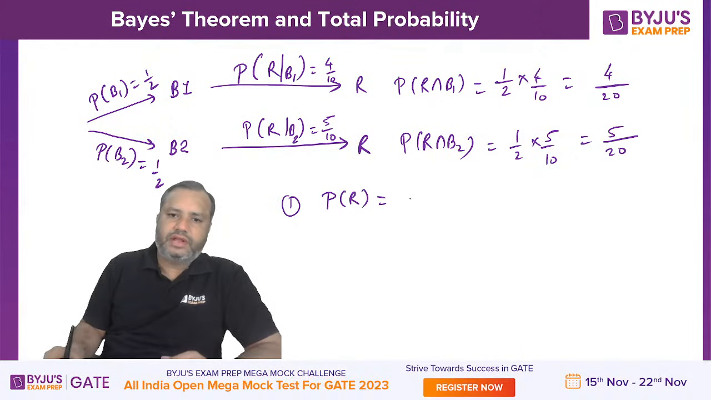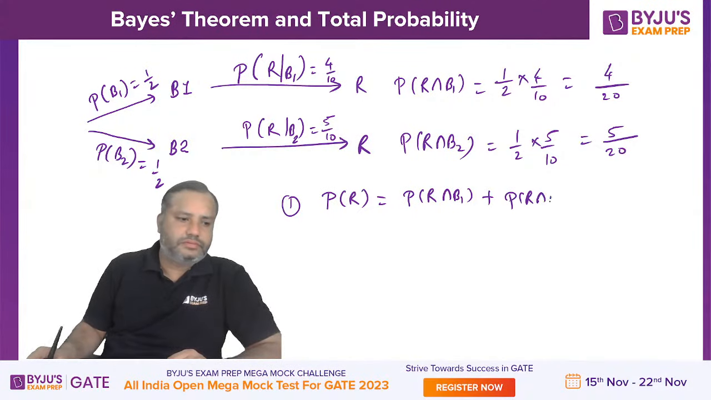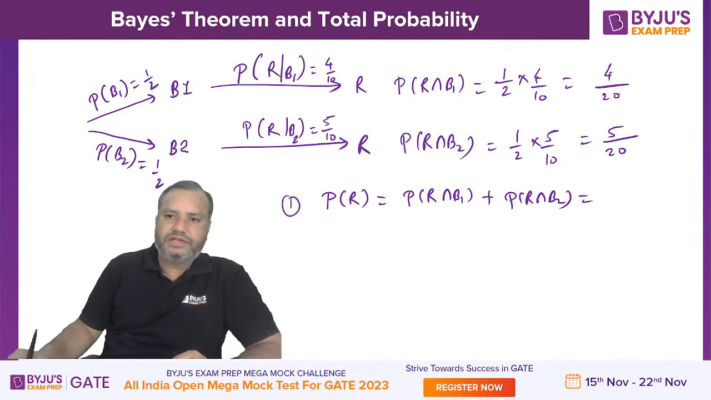So first question is, find the probability of getting a red ball. Either the first part or the second part, so addition of these two: 9 by 20.